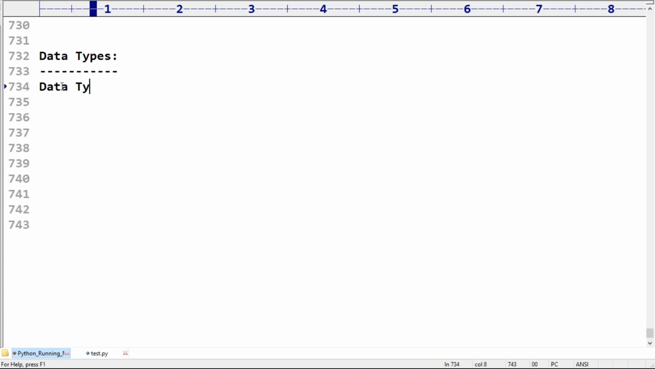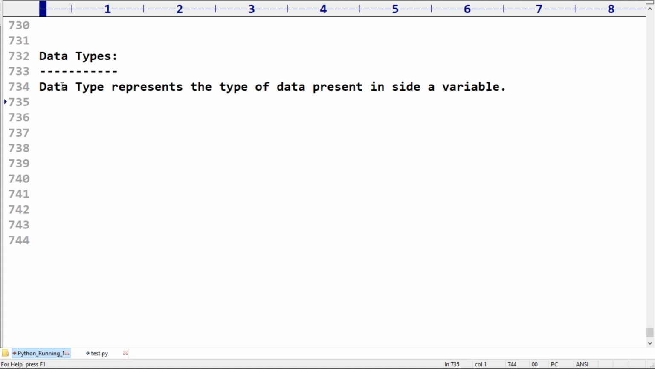Data type represents the type of data present inside a variable. Which type of data? The type of data present inside a variable.